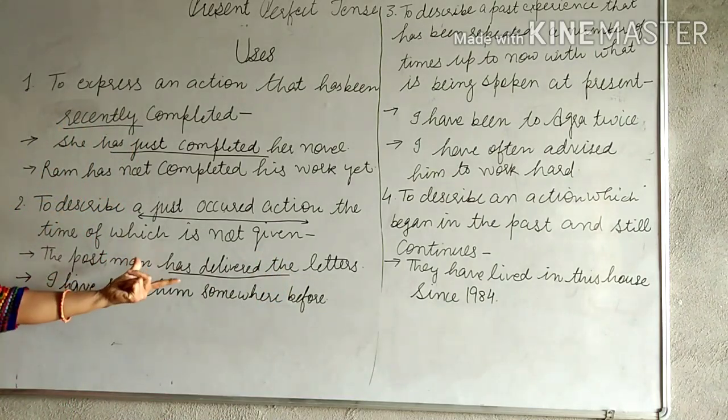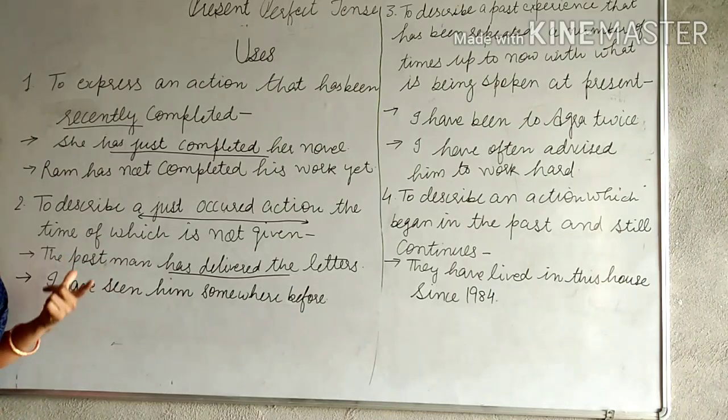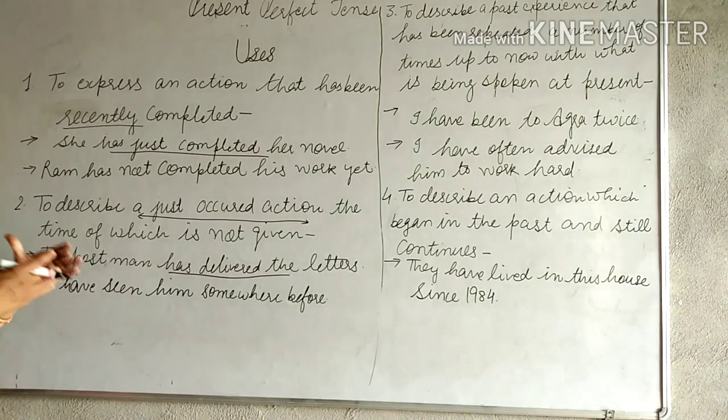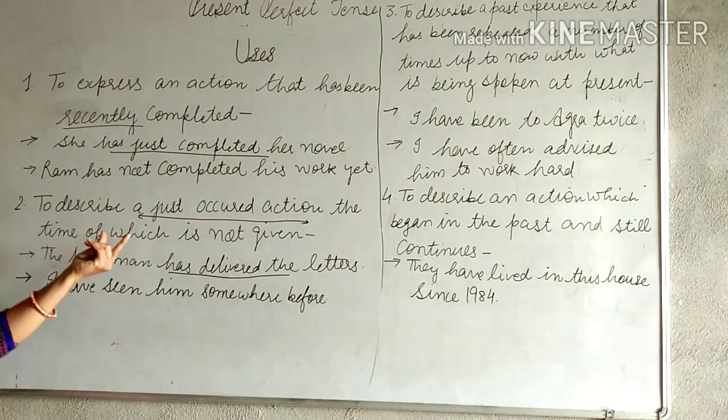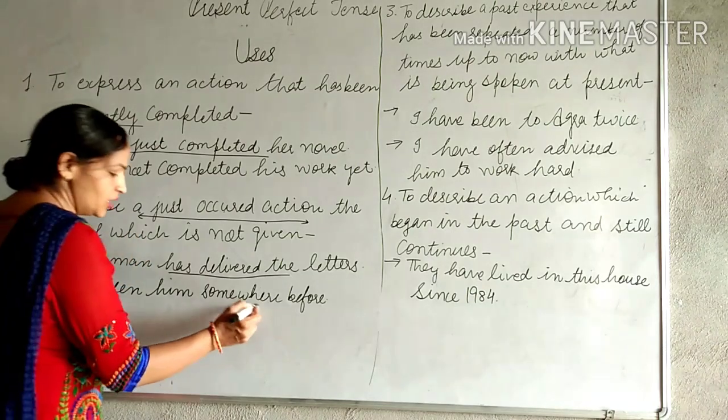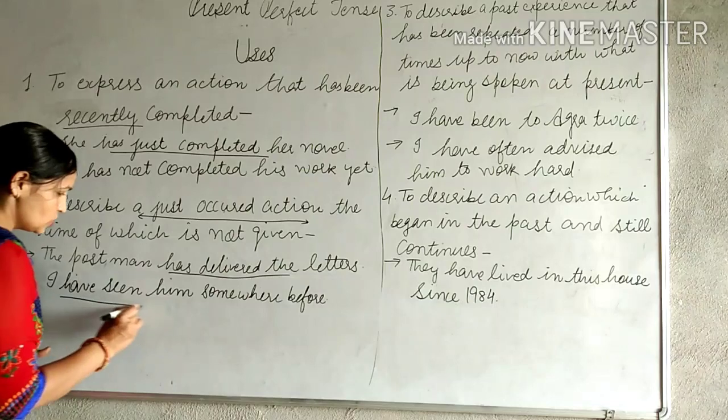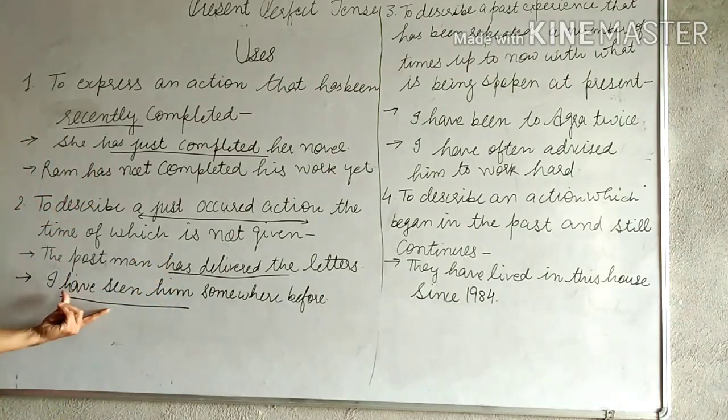Time is not given but the work has been completed. So this is also a use of present perfect tense: an action which has just completed but the time is not given. I have seen him somewhere before. I have seen means present perfect tense.